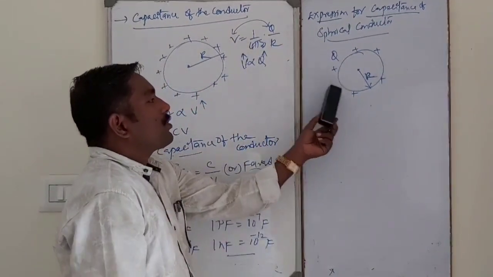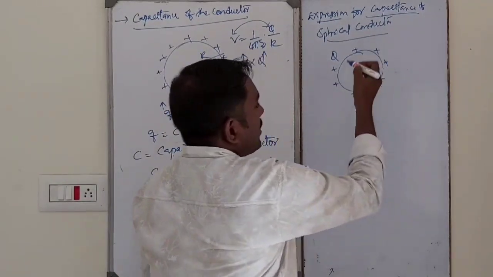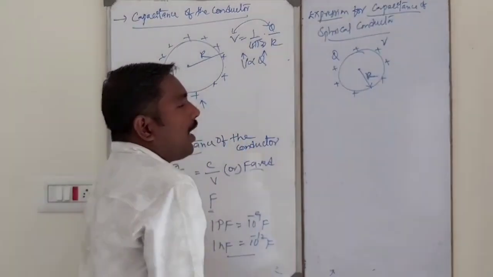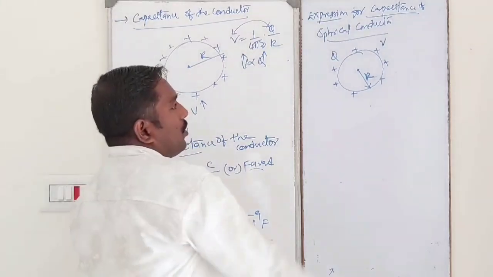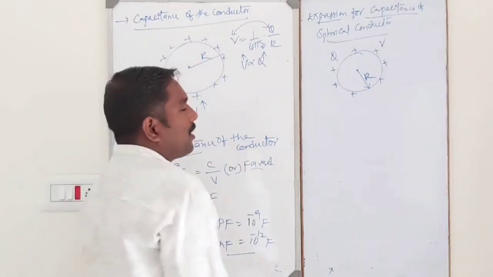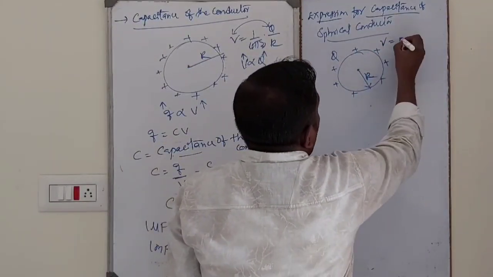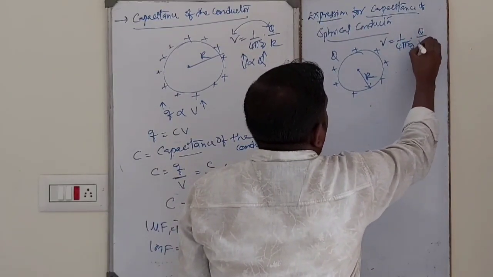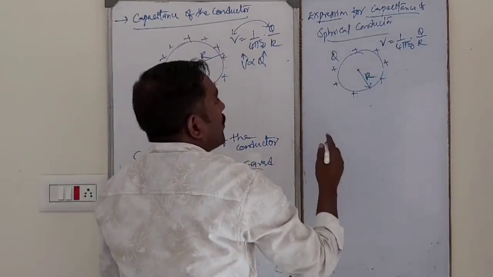Plus Q be the charge stored on the spherical conductor of radius R. V be the potential on the spherical conductor. V is the same on the surface and inside the conductor, already we know. So the potential on the surface of the spherical conductor is given by 1 over 4 pi epsilon naught, Q by R. I want the capacitance of the spherical conductor.